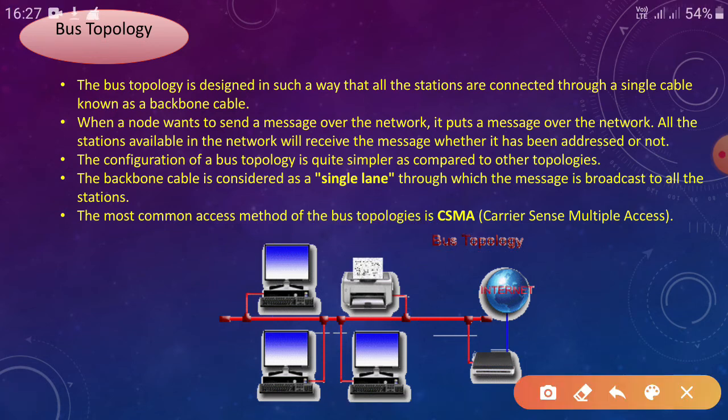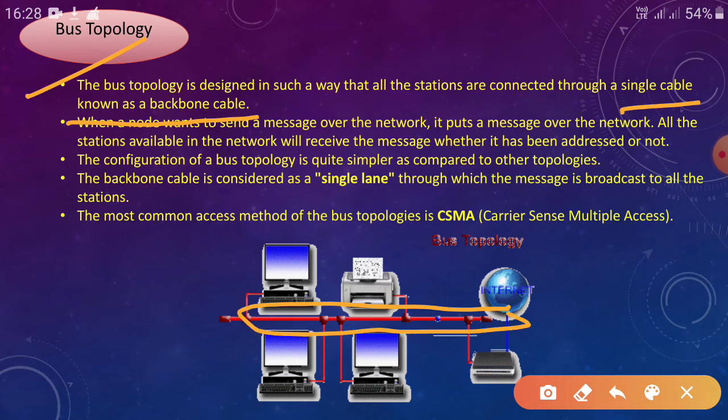So what are the points of bus topology? In bus topology, all the stations are connected through a single cable known as the backbone cable. So what is the backbone cable? This part is called backbone cable, because all the stations or all the nodes are connected through this single cable, so that it is called backbone cable, okay.